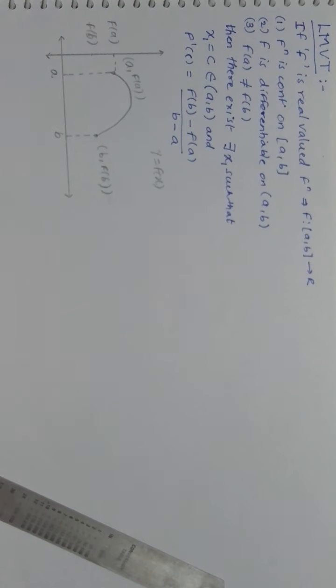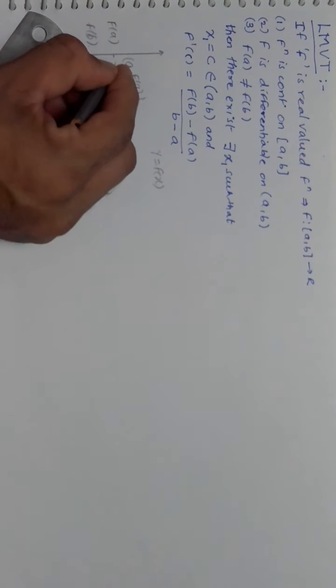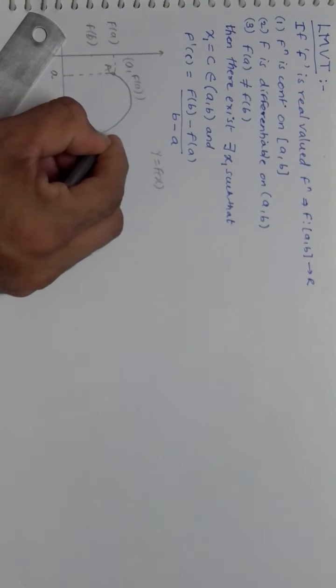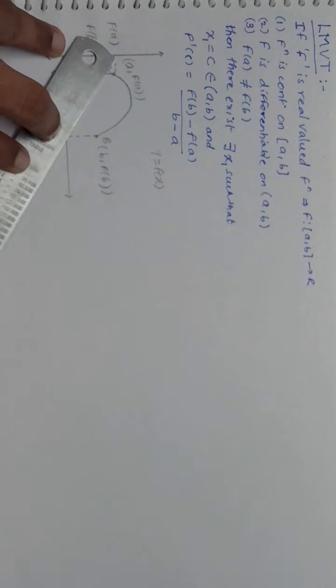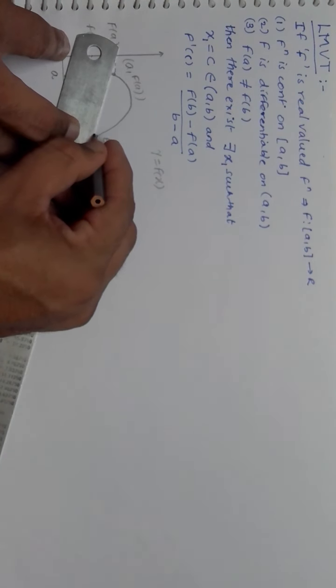Now, if I join these two points, let me name them also. Let me call this A and this B. So if I join the points A and B, I get a chord, agreed?